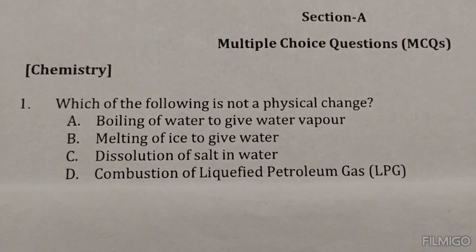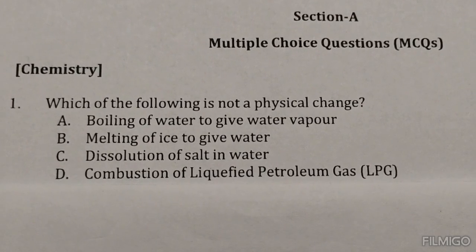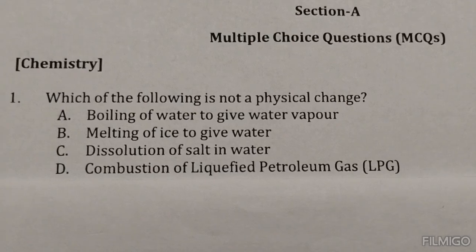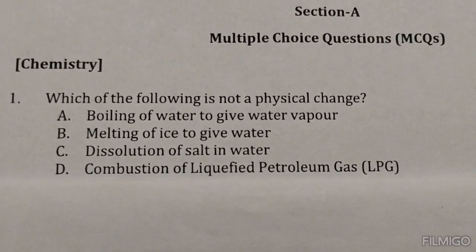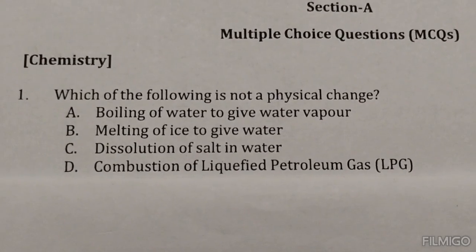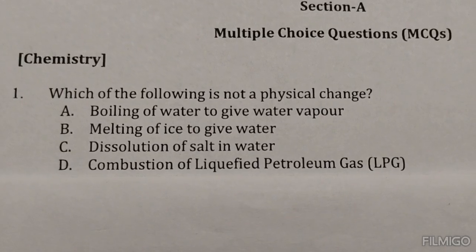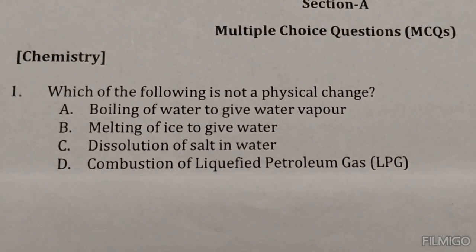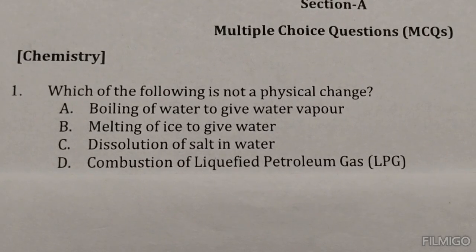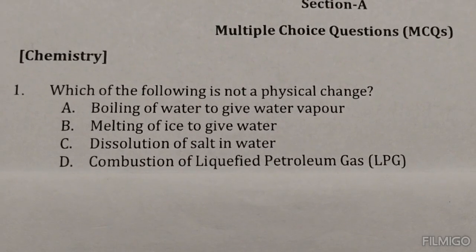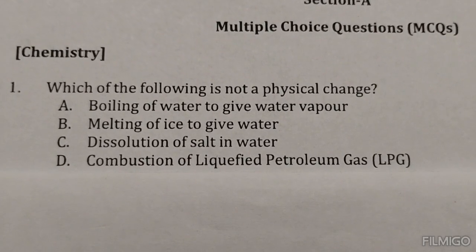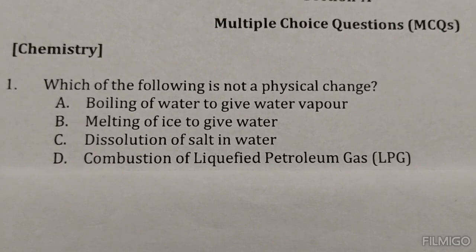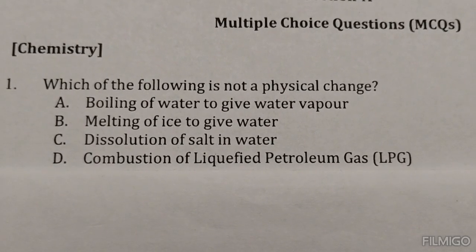Number A. Boiling of water to give water vapor. Yes, water vapor can be reversed to water again, so it is reversible. Melting of ice to give water. From water it can be reversed to ice again. Dissolution of salt in water. If you mix salt in water, it can be regained again.